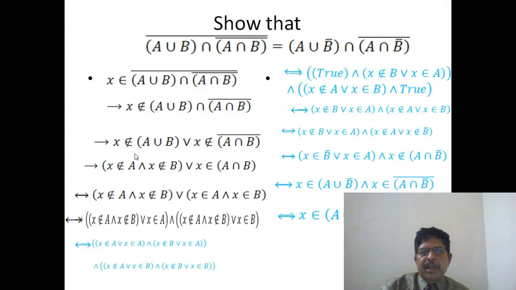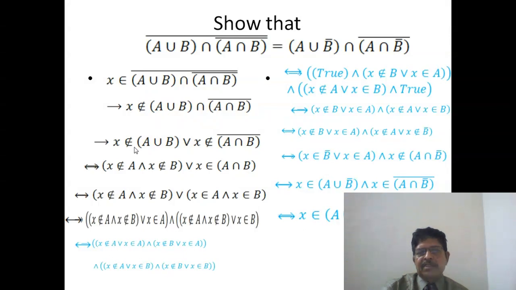Now, let us look at this statement, x does not belong to A and x does not belong to B, or x belongs to A intersection B. If x belongs to some set, then x will not belong to its complement. And this is negation of conjunction of two negations. Conjunction of two negations is a negation of disjunction. So this is equivalent to this and this is equal to this. Therefore, conjunction of these two statements is equivalent. Disjunction of these two statements implies disjunction of these two statements.